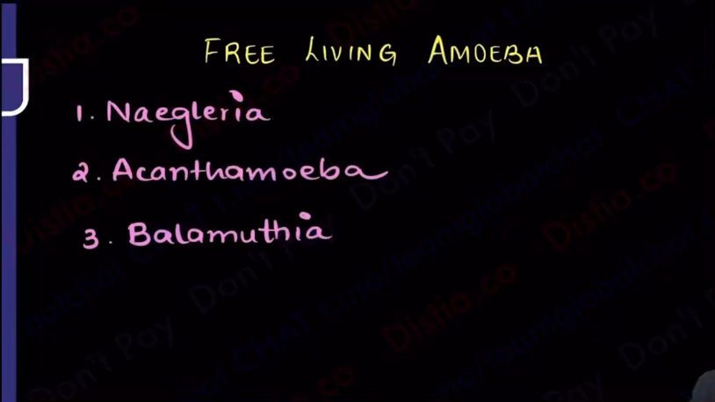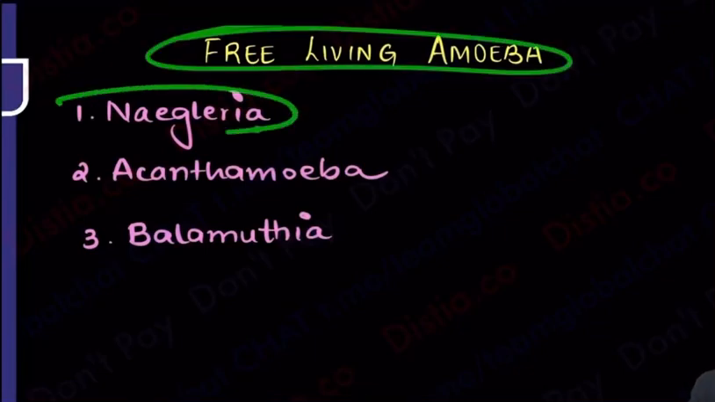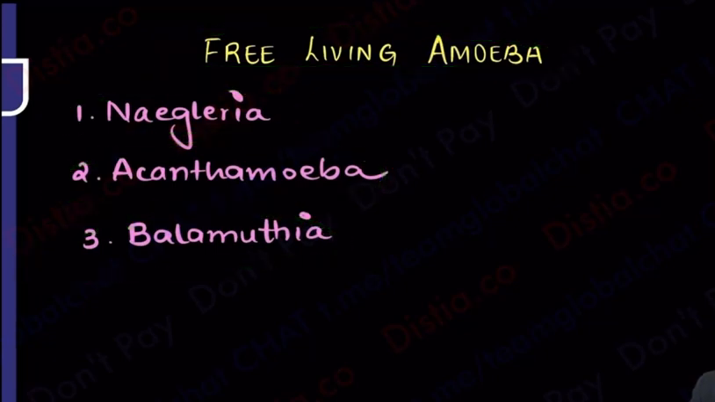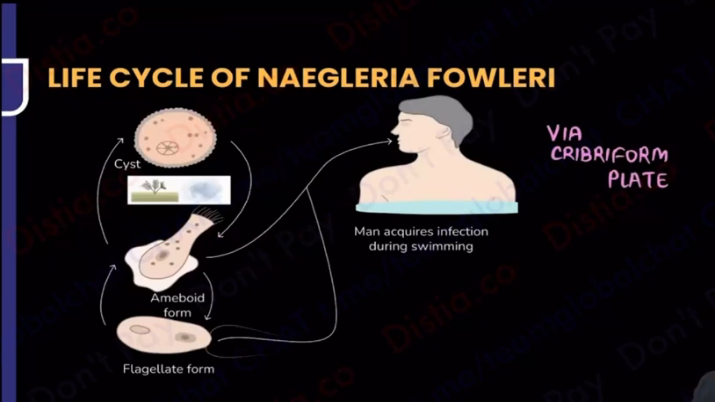To the ciliated organisms, that's the next family. So when I talk about free living amoeba, we have Naegleria fowleri, Acanthamoeba and Balamuthia, which are the most important ones. So let's start. I'm going to first show you the life cycle of these two, Naegleria and Acanthamoeba. This is the life cycle of Naegleria fowleri that we have.